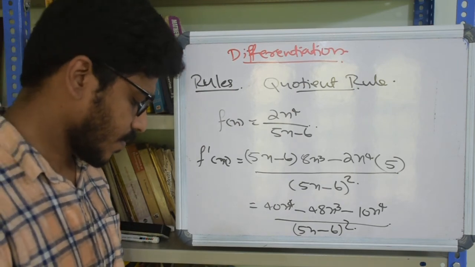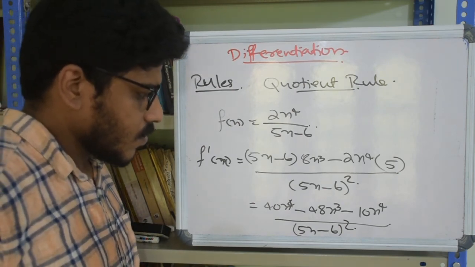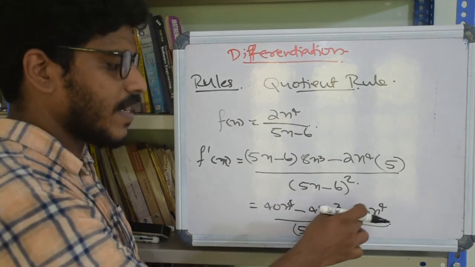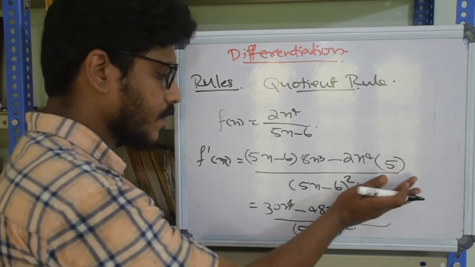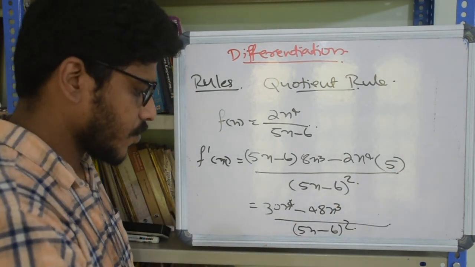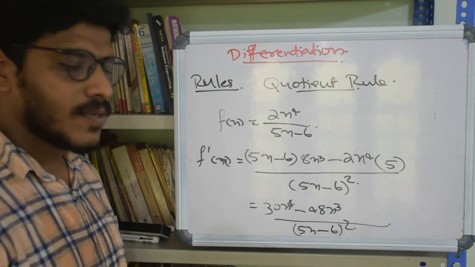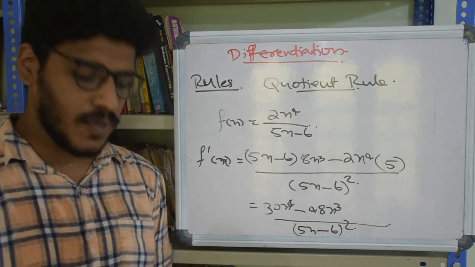Right. So 40x raised to 4 minus 10x raised to 4 will be 30x raised to 4. If you want, you can simplify it again if you want to. Right. So this is how we find the derivative of a quotient of two functions.